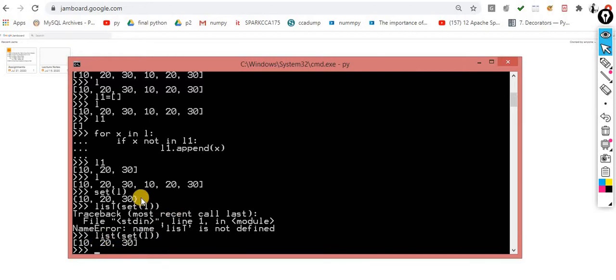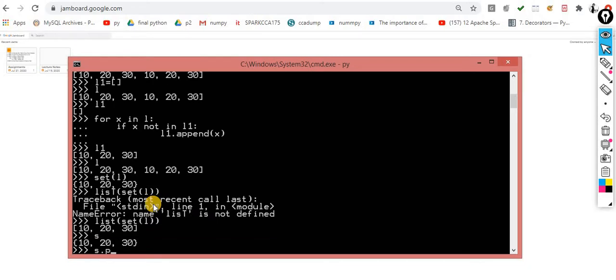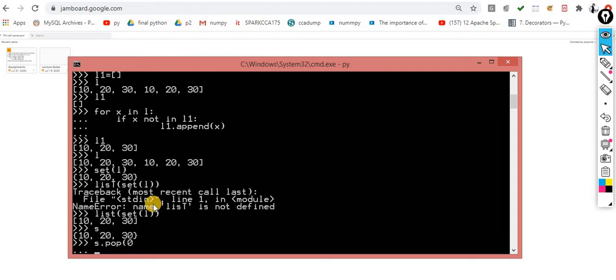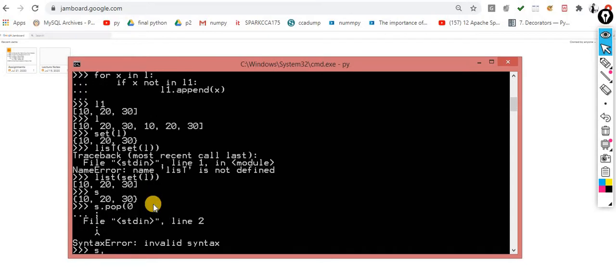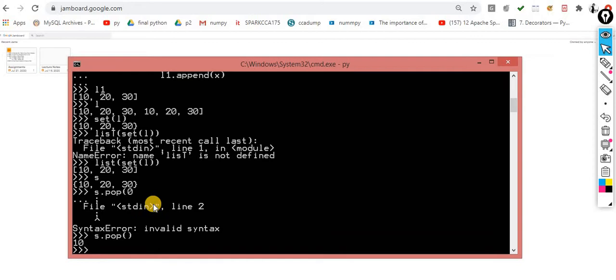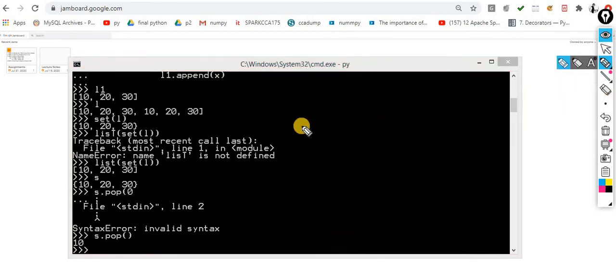Sir, where can we use pop in the real world? So pop, let's suppose s.pop. I want to remove any random value; it doesn't know which value I am going to remove. Let's suppose there is space for only 20 people, but I have 21 values. So what will I do? I will say, okay, randomly remove any value.